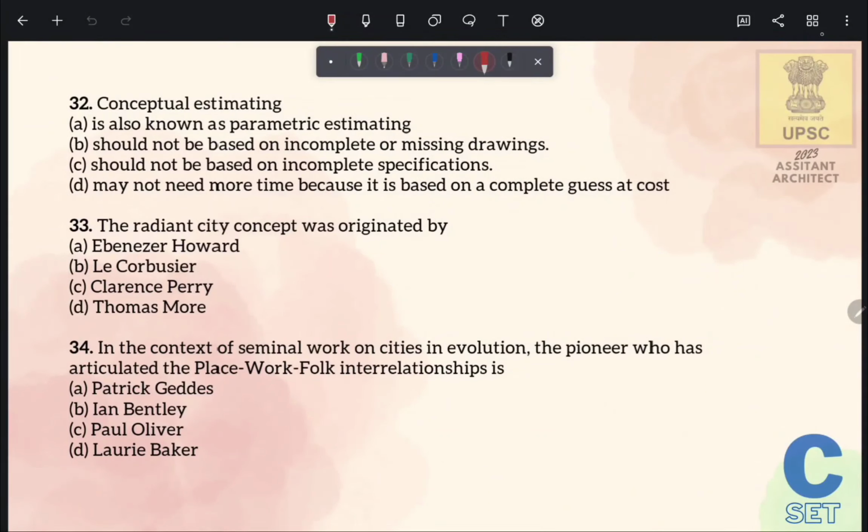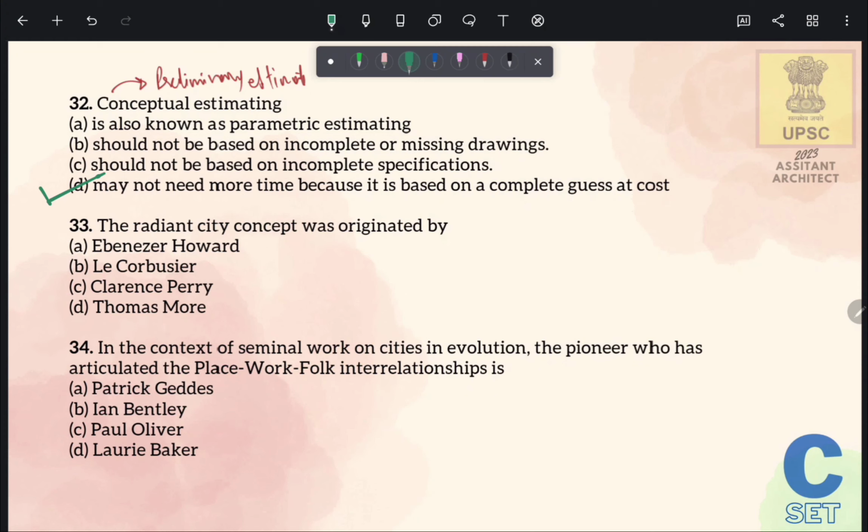Conceptual estimating. Conceptual estimates are also known as preliminary estimates, and these types of estimates are generally prepared in the beginning of a project, are based on guesswork, and do not require a very long time for preparation. Therefore, the correct answer of this question is option number D, may not need more time because it is based on a complete guess at cost.